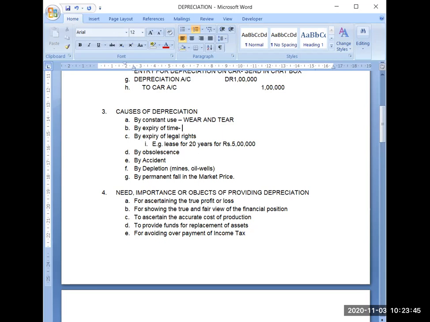Then the third one is the expiry of legal rights. Sometimes we get some legal rights for some assets. Suppose you got a lease for 20 years for rupees 5 lakh. Because your right is for 20 years, as the years keep passing, the value which you have paid for that right will also be going down. The value of the right is actually an intangible asset, so it is going down year by year. That will also be a depreciation.